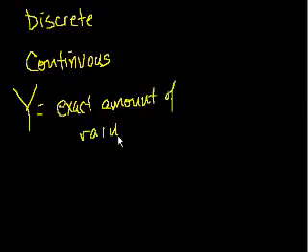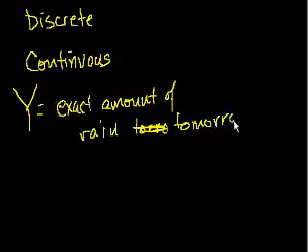tomorrow. And I say rain because I'm in Northern California. It's actually raining quite hard right now, which we're short of, so that's a positive. We've been having a drought, so it's a good thing. But the exact amount of rain tomorrow. And let's say I don't know what the actual probability distribution function for this is, but I'll draw one and then we'll interpret it, just so you can think about continuous random variables.